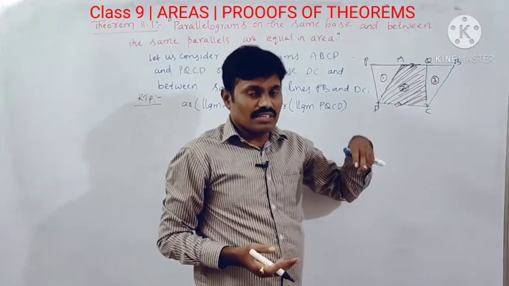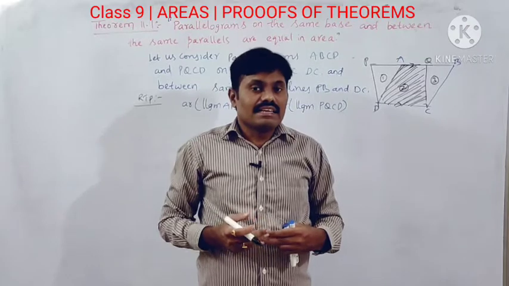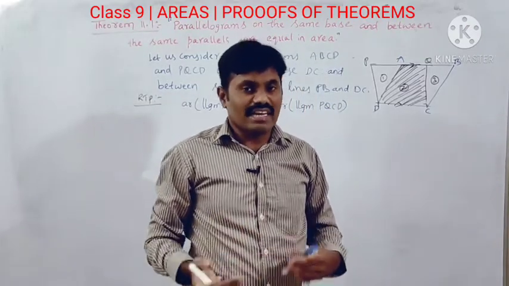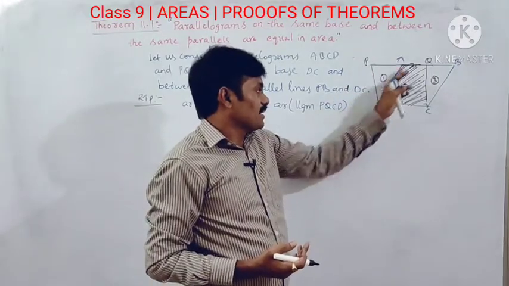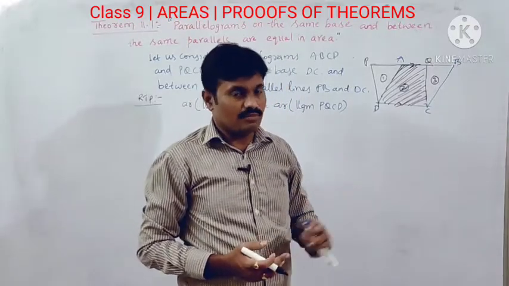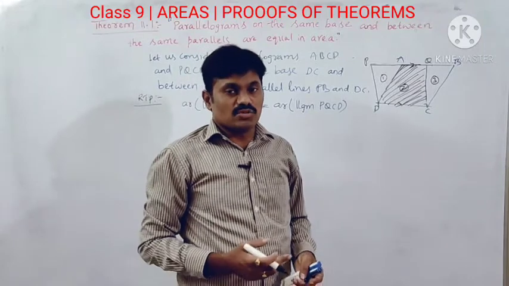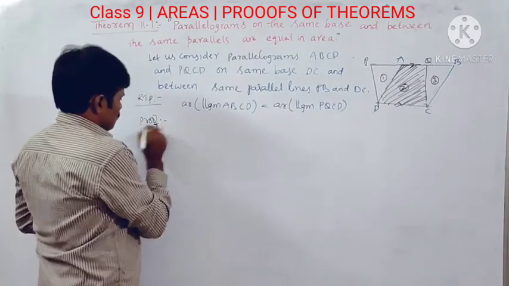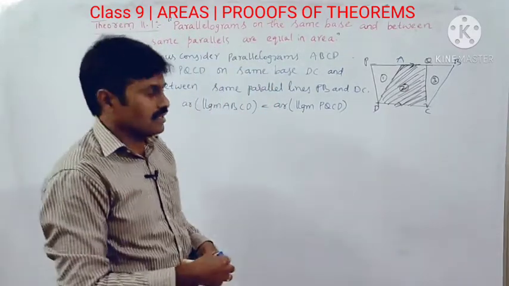Why? We know that if two triangles are congruent, then they are equal in area. Now I am going to prove that triangle PAD and triangle QBC are congruent to each other. If you prove these two are congruent, we can say that these two are equal in area. Proof. So what is the proof?